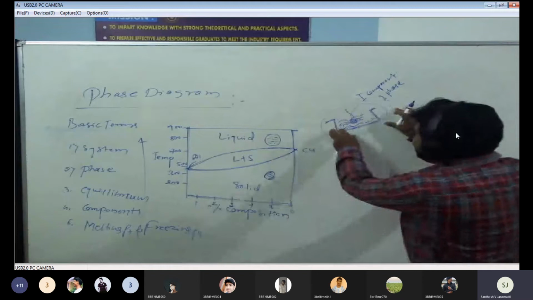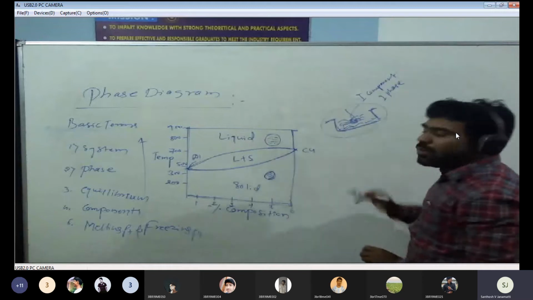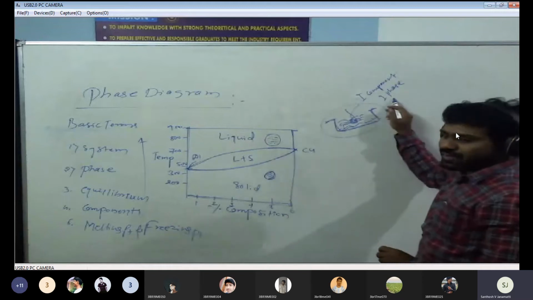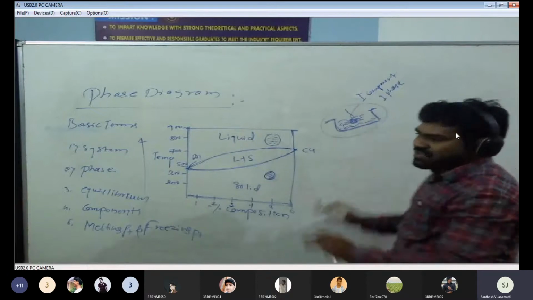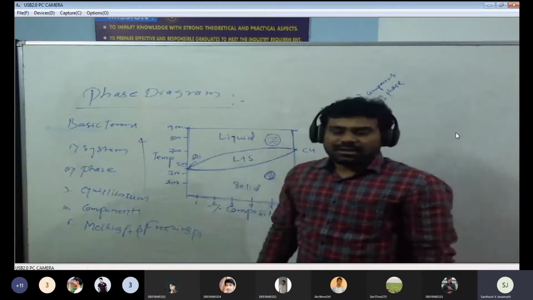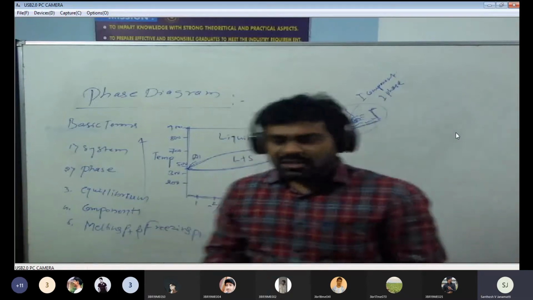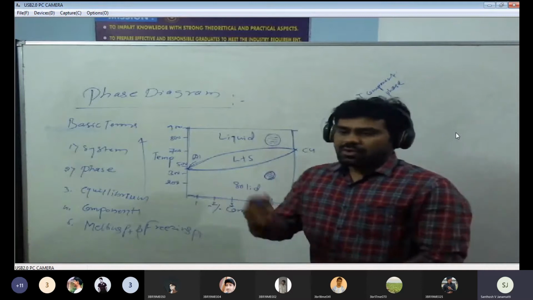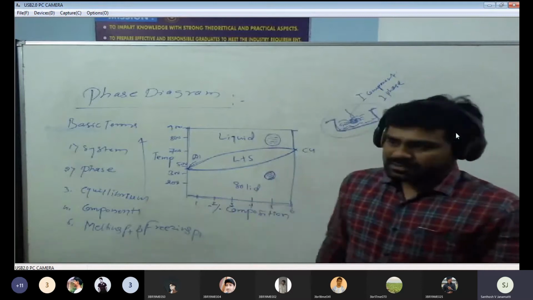Hope you understand. This is one system. In this system, we are taking only one component. Definitely, we get one phase if there is no contamination present in that container as well as in whatever tool, whatever rod, we are using for stirring purposes.